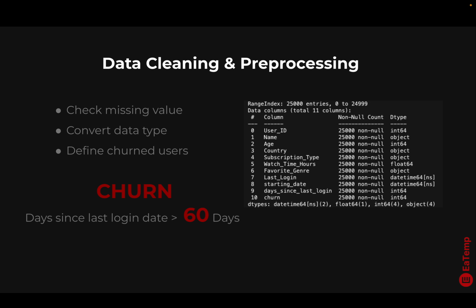I handled missing values, converted data types, and created a binary churn variable based on login recency, specifically days since last login over 60. So churned users are defined as users who haven't logged in for more than 60 days.